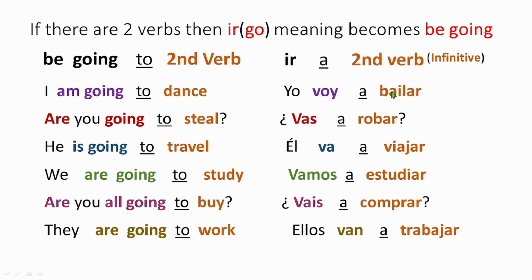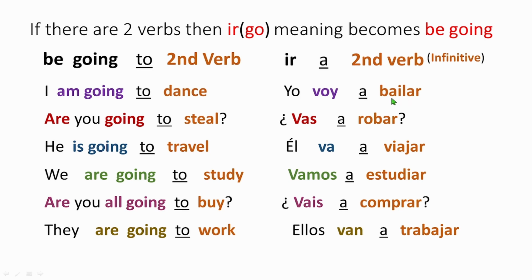And because there are two verbs, one is voy, one is bailar, voy becomes I'm going. Now literally in English it means I go to dance, which doesn't make sense. But in Spanish it becomes I'm going to dance. That's how we write it. See, it's highlighted with the color. I'm going is voy.